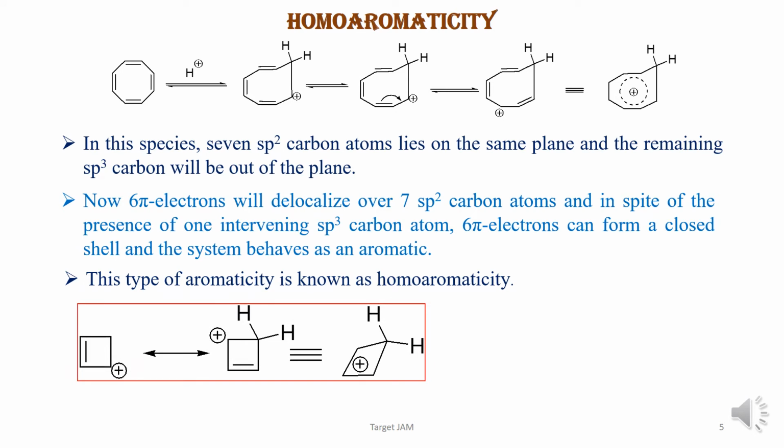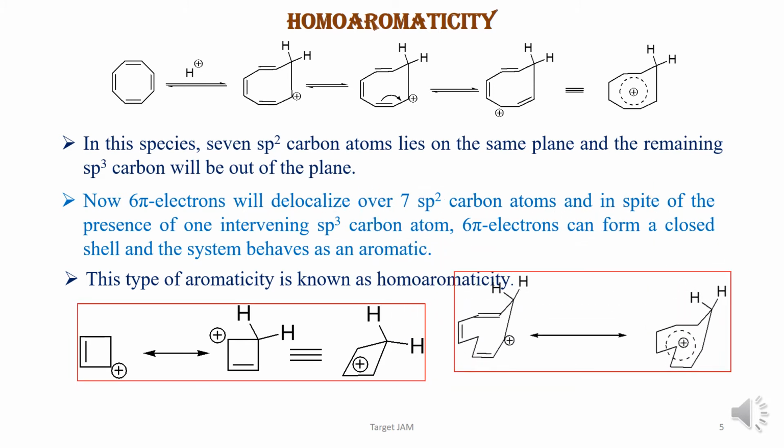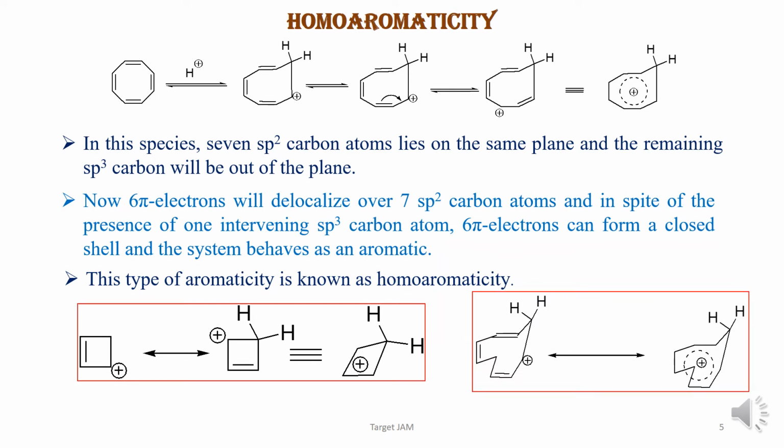This is another example of homoaromaticity. Here also, in spite of one sp3 carbon atom, the other 3 sp2 carbon atoms form a closed shell, and that forms the homoaromatic compound. And in this case, in presence of 2 sp3 carbon atoms, the closed shell formation occurs, and this also behaves like an aromatic compound, and this type of system is known as bis-homoaromatic compound. 2 sp3 carbons, so bis-homoaromaticity.